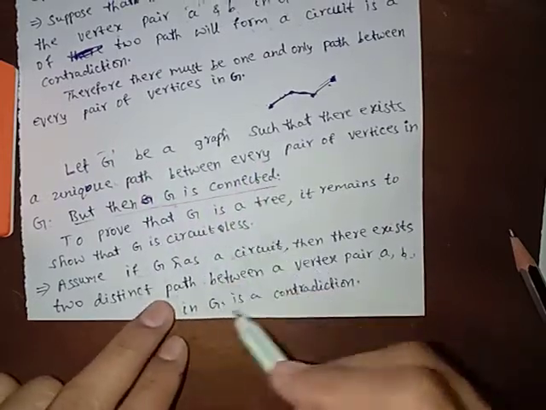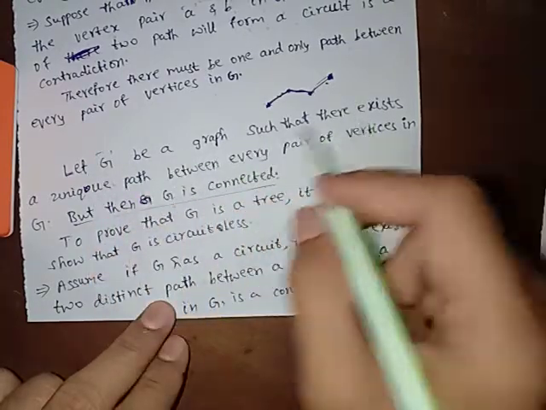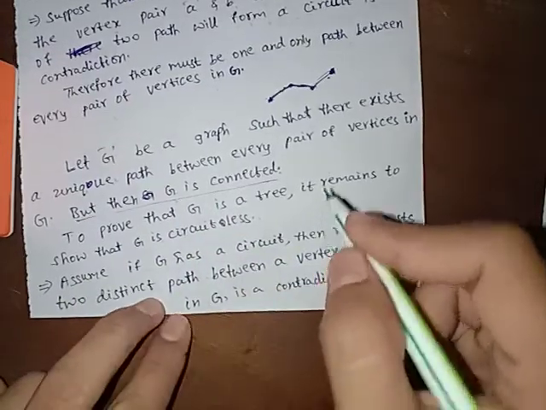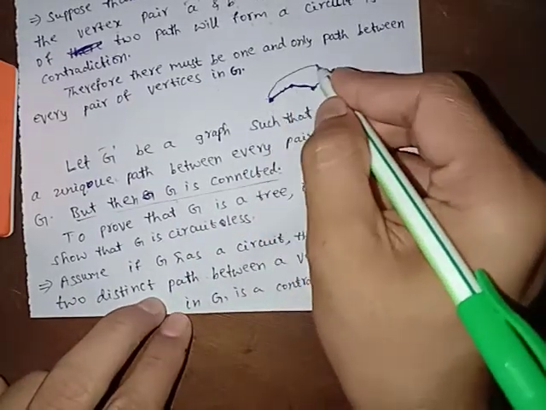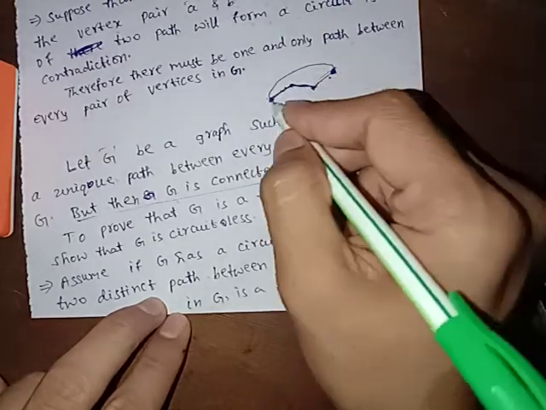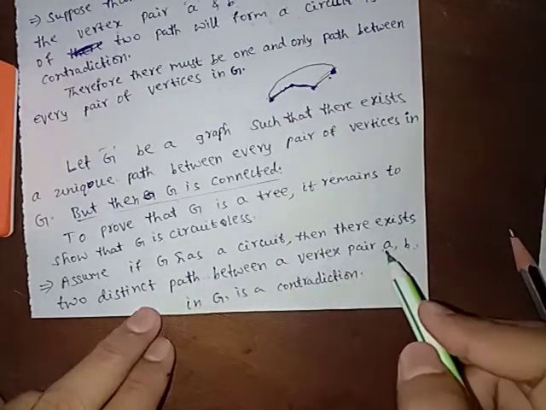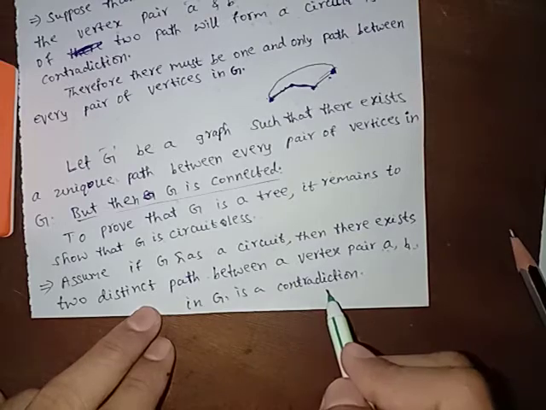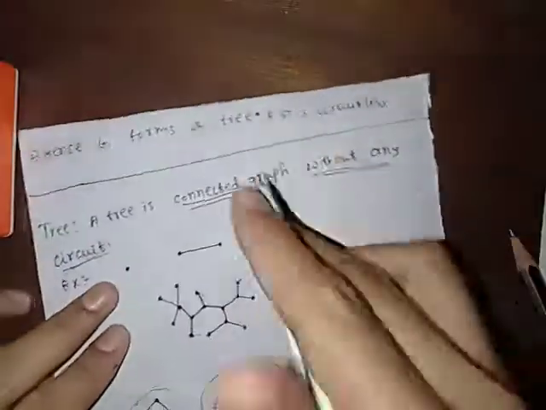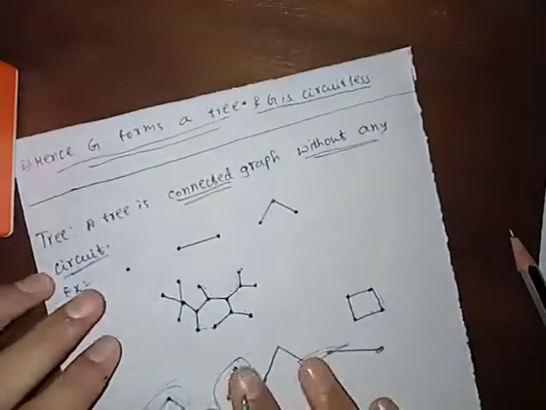But we are considering that G is a graph such that there exists a unique path. Unique means one and only one path. To make a circuit, it must have another path, here to here one path and here to here another path. A distinct path between vertices A and B in G. This is a contradiction. So a circuit is impossible. Formation of a circuit is impossible. Hence G is circuitless and hence G forms a tree. This is the proof.